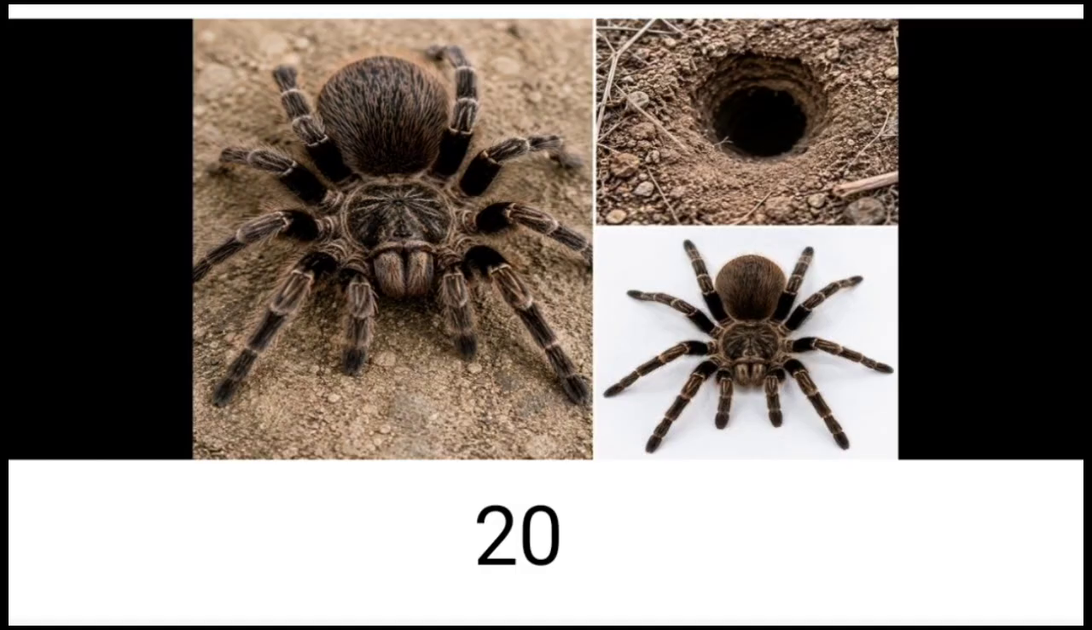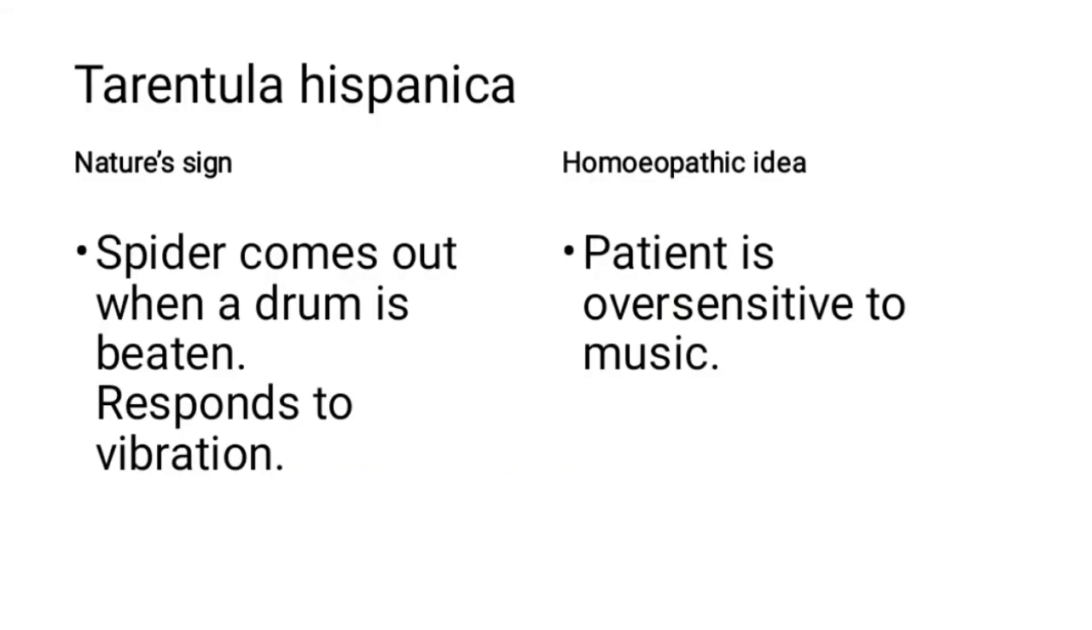Okay, next animal, what is this? Okay, this is Tarantula hispanica. It is a spider, and the common character of spiders is that the spider cannot tolerate vibration. They will come out of their hole when a drum is beaten. They will respond to the vibration. So the homeopathic idea we are getting is that the patient is hypersensitive to music. Aggravation from music, but they will dance like anything to the music beats.